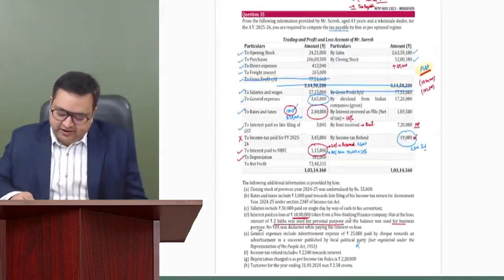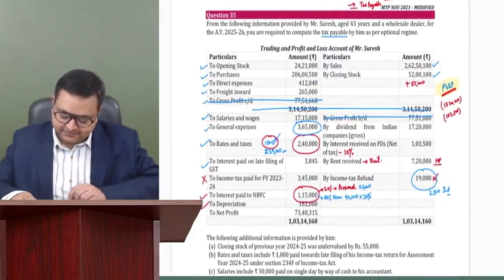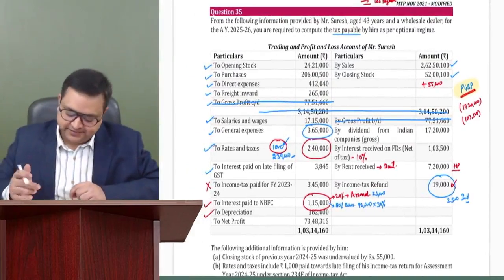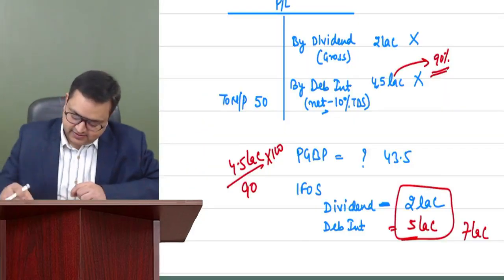Okay. Now everyone, please start with me. Solution 35.